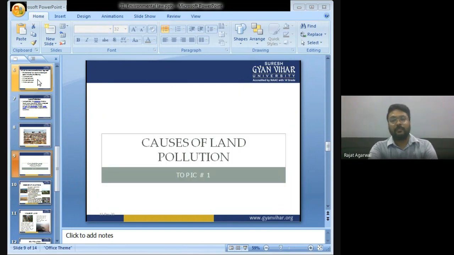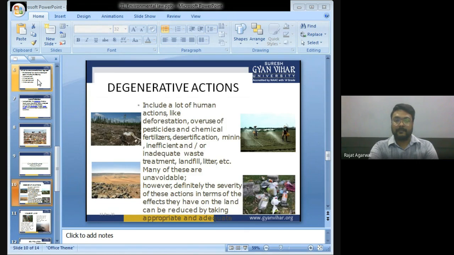Causes of land pollution: regenerative actions. It includes a lot of human actions like deforestation. In deforestation, you cut down the trees from the forest and use the trees for making wood, for making tables, chairs, etc. Because of that, if you cut down the trees from the ground, the land will automatically get polluted. Overuse of pesticides and chemical fertilizers.